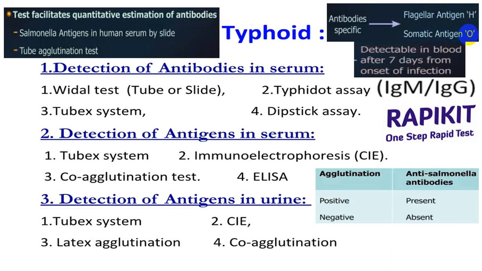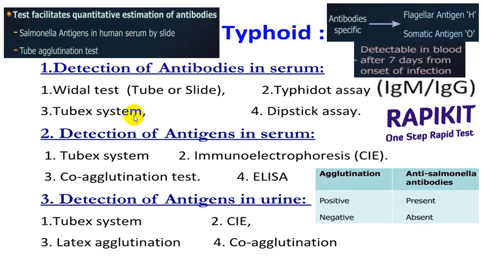So you will be able to detect that after 7 days of infection. And if agglutination is positive, we say that the antibodies are present in the serum, and if agglutination is negative, we say that antibodies are not present in serum. But that does not rule out enteric fever. So it is very, very important to interpret the Vidal test or typhoid dot test.